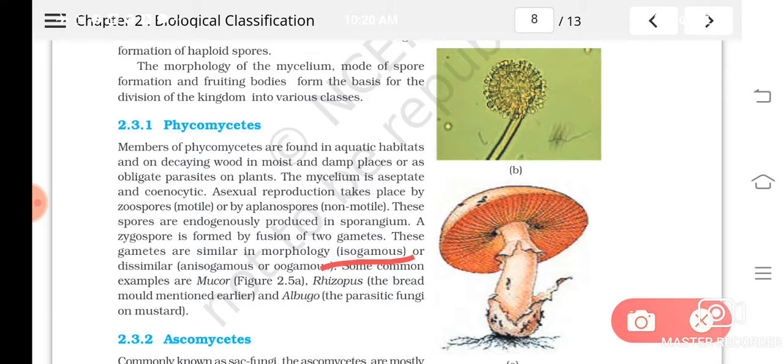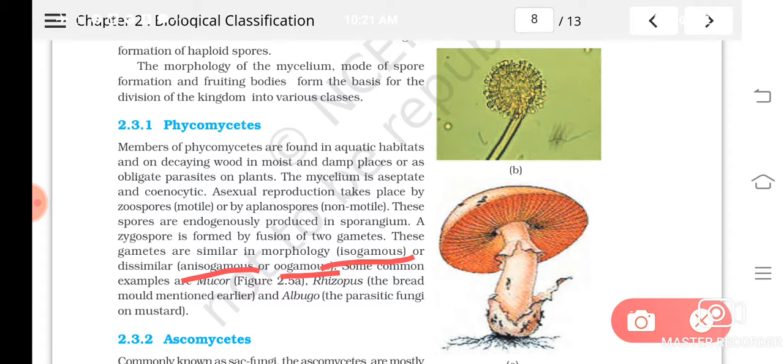Or sometimes anisogamous. Dissimilar means it can be anisogamous or oogamous. Anisogamous means the behavior will be similar, both will have the flagella, but they will be different in size. And oogamous means one gamete will not be motile, it will not have flagella, and it will be bigger in size, and the other one will be smaller in size, and it will have the flagella. Is it clear? So these three kinds you can see in phycomycetes.